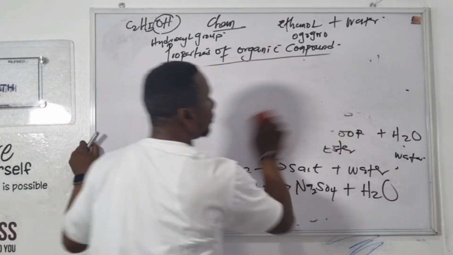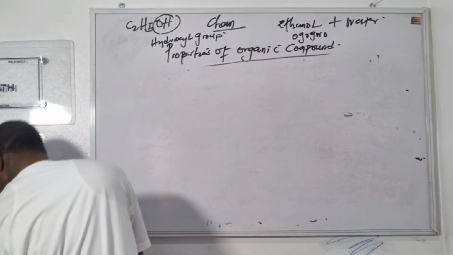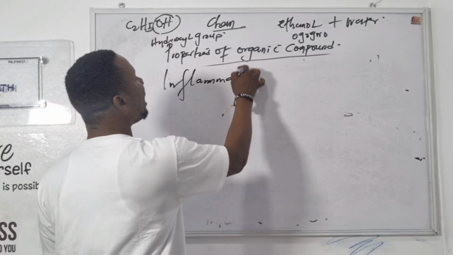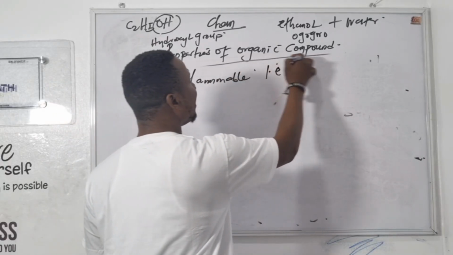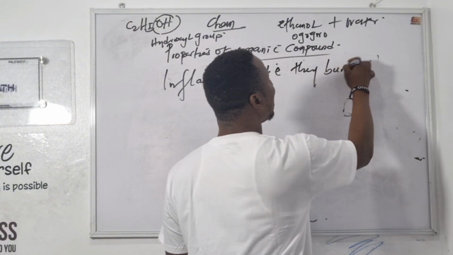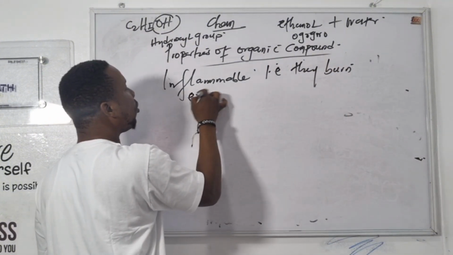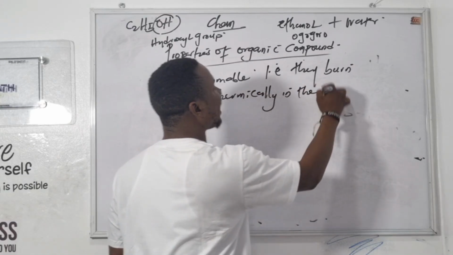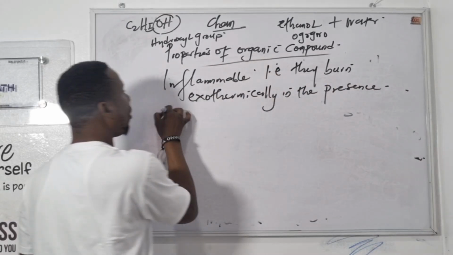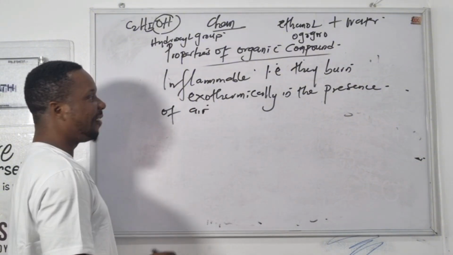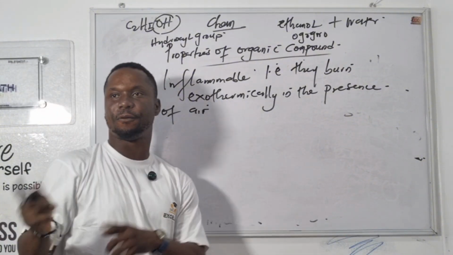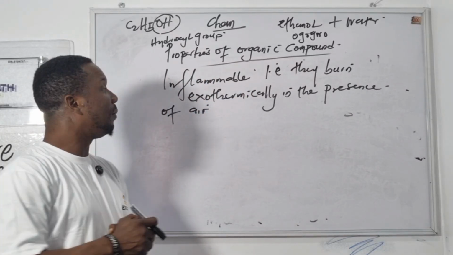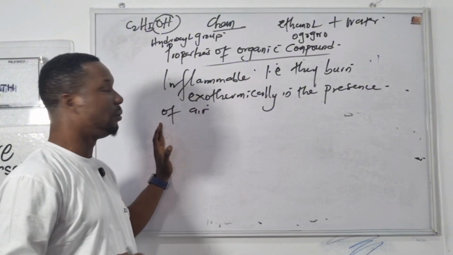The next one is: organic compounds are highly inflammable. That is, they bond exothermically in the presence of air. You observe that they always say this fuel tank is highly inflammable. Inflammable means it catches fire easily. So most organic compounds are inflammable.